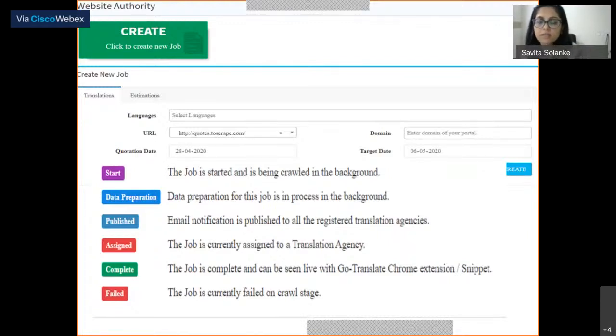And when the job is complete, it means the translation agency has completed the translations and uploaded the job via GISTranslate to our databases, and the job will be in the complete state. So these are the various stages which a job undergoes.